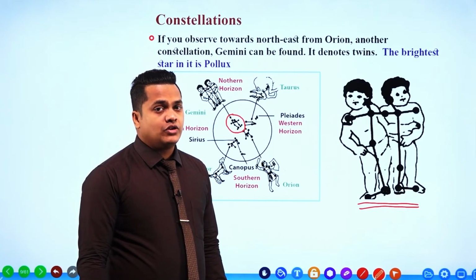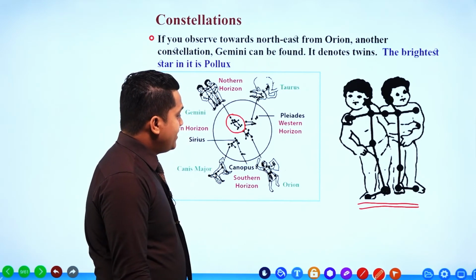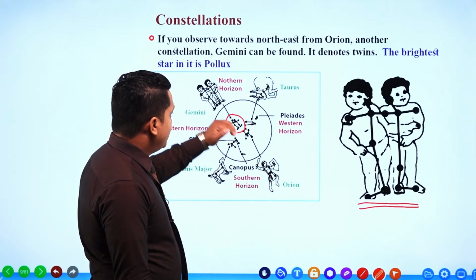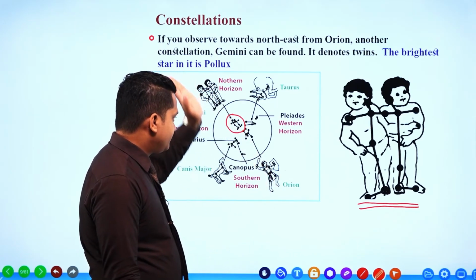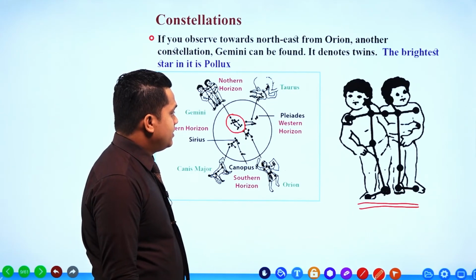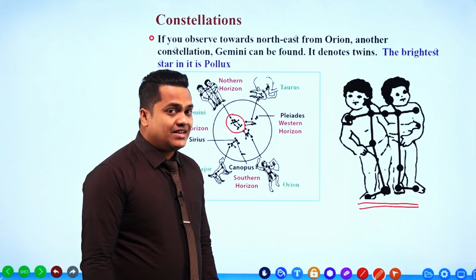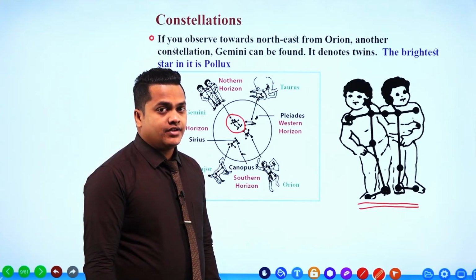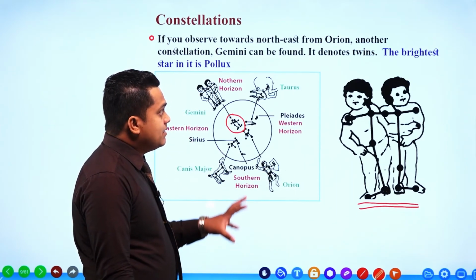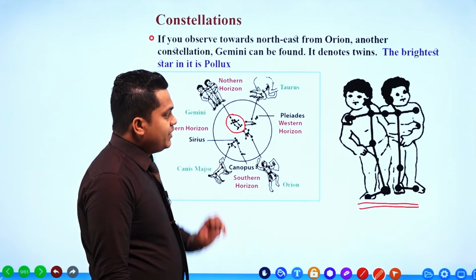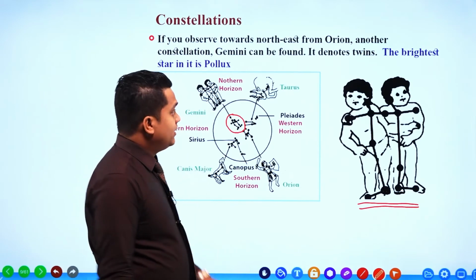So Gemini is going to show the twins. This constellation can be observed in the northeastern direction from Orion. From Orion you can observe Gemini in the northeast direction. It's indicating twins, right? Twins, like this. So the brightest star which can be observed in this particular constellation, the twins, is the what?